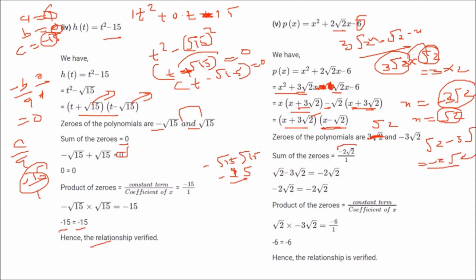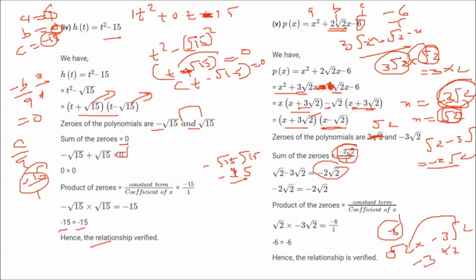Let us see minus b by a. Here a is 1, b is 2 root 2, c is minus 6. So minus b by a will be equal to minus of 2 root 2 by 1, minus 2 root 2, and that is exactly equal to the right hand side, this one. Now product of zeros will be c by a. What is c? C is minus 6. So minus 6 by 1. So minus 6 has to come. And you see root 2 into minus 3 root 2 will be minus 3, root 2 into root 2 is 2. So you get minus 6. So both sides are equal.